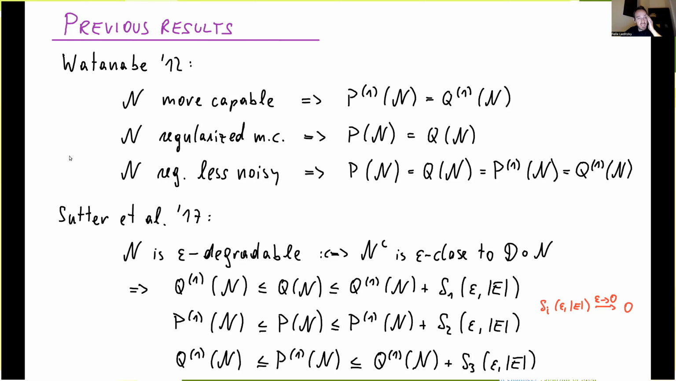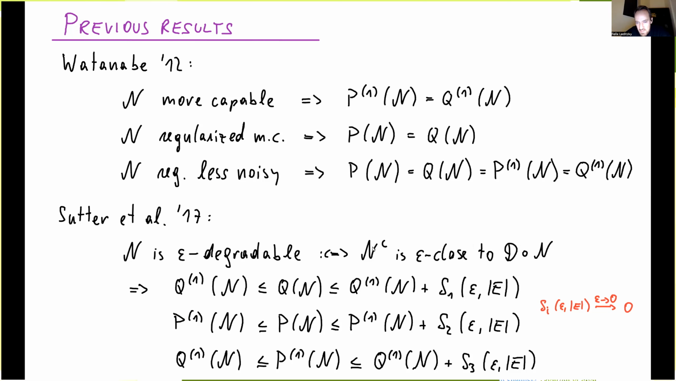You should contrast these results with the results by Davis-Sutter et al. A couple of years later, where they kind of made some of these results approximate. And so they introduced this notion of epsilon degradable or approximately degradable, where we call a channel epsilon degradable if the complementary channel is not quite the same as, cannot quite be obtained by degrading the channel, but you can get epsilon close to it when you optimize over the degrading map. And the closeness here is measured in terms of diamond norm, which is a useful metric in quantum channels.